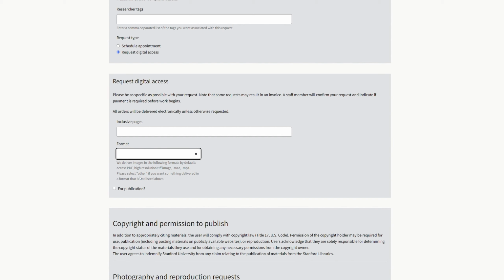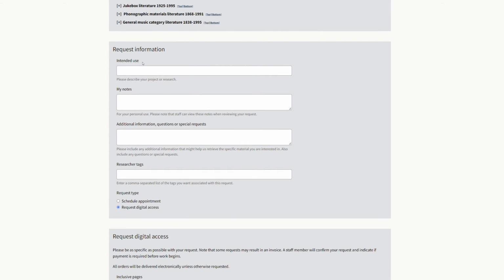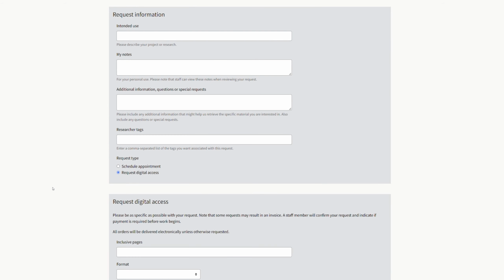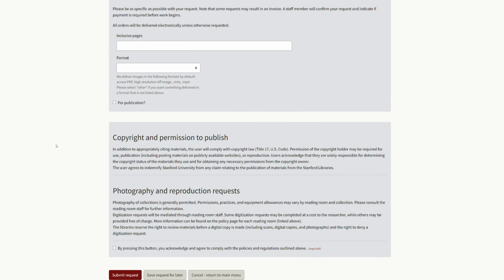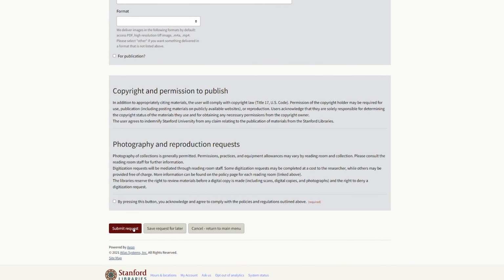With Archive of Recorded Sound though, a lot of what we're going to have is going to be sound recording. So the M4A is actually an audio file. So that's probably what you're going to be wanting to access. You can include pages. You can say, for sound recordings for instance, it's not obviously a page, but you can say tape 5 if the tape isn't able to be paged individually, which is probably not. You can also say tape 5 in additional information up here. I would say both places. I'd say thoroughness is good.